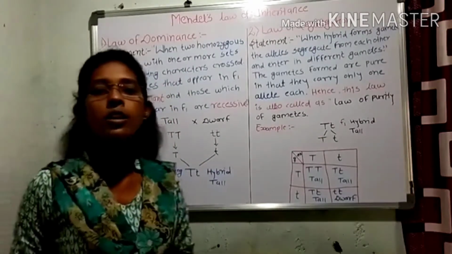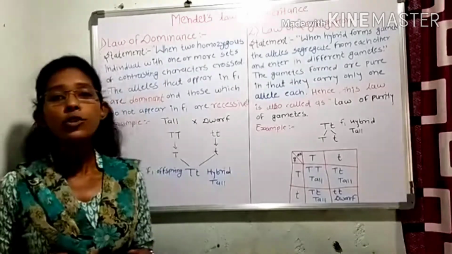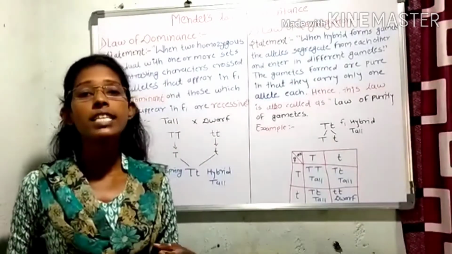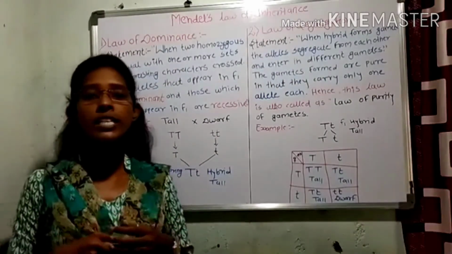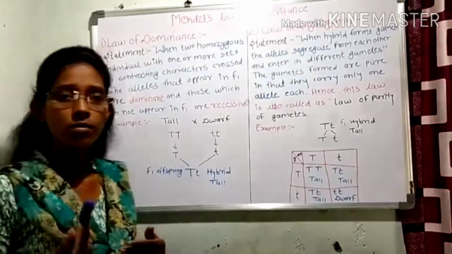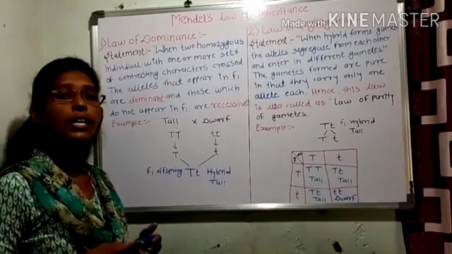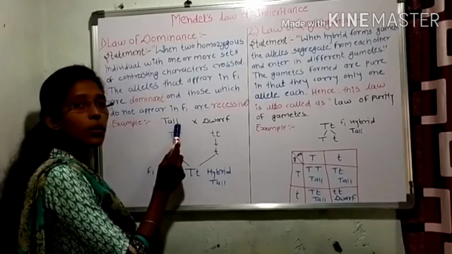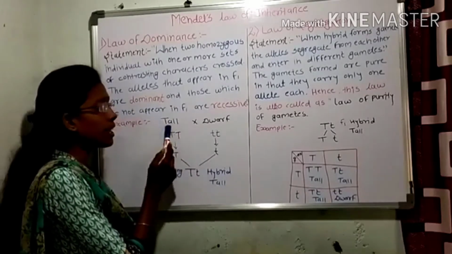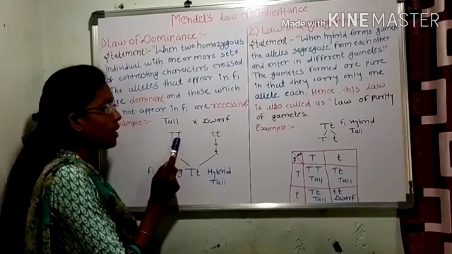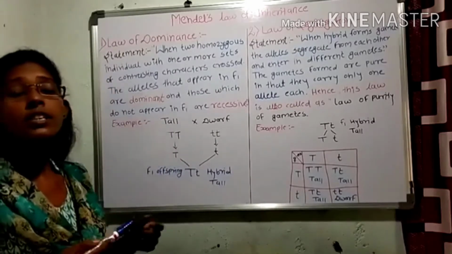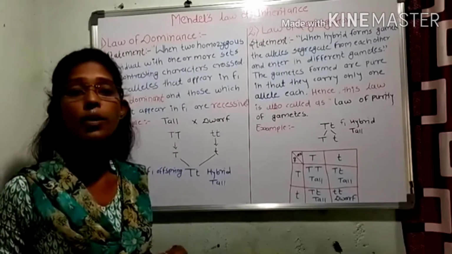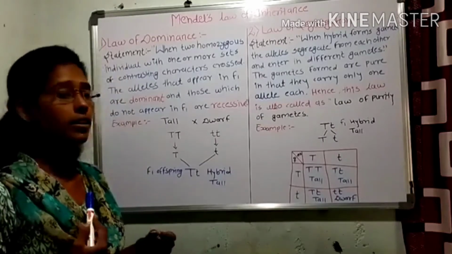You know that in monohybrid and dihybrid crosses, phenotypic characters are controlled by discrete units, and those discrete units are nothing but the factors responsible for the particular phenotypic character. For example, tall is the phenotypic character, and the responsible genotype is capital T, capital T. This genotype is the factor responsible for the particular phenotypic character.